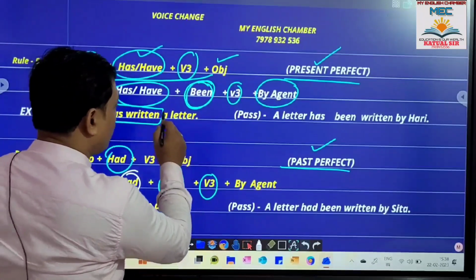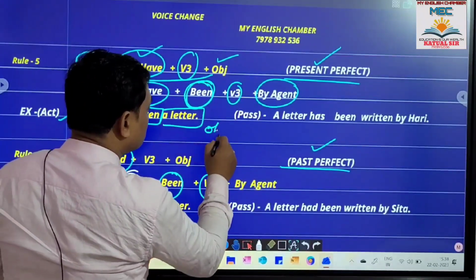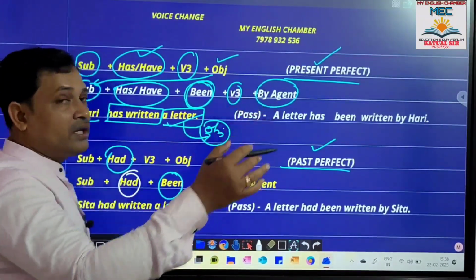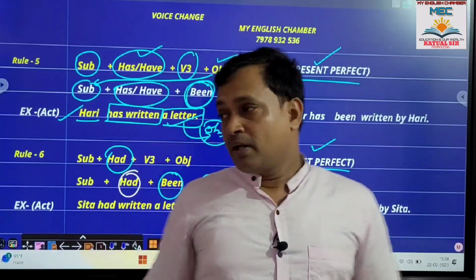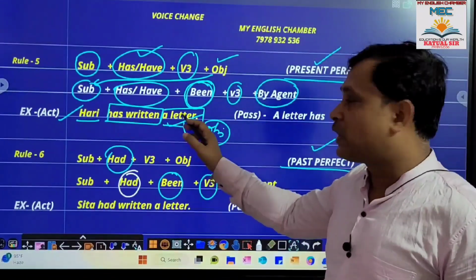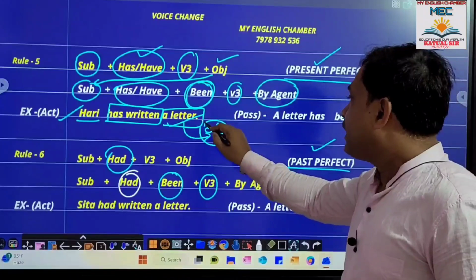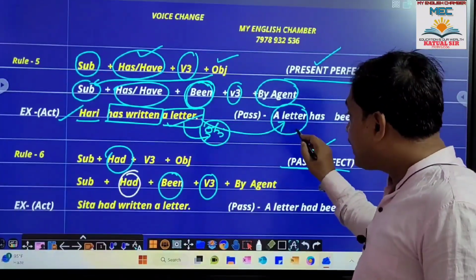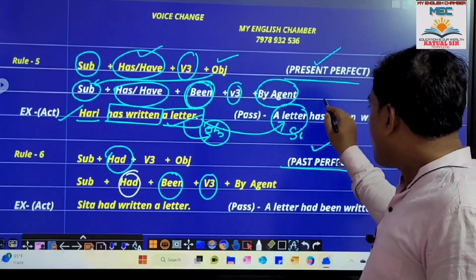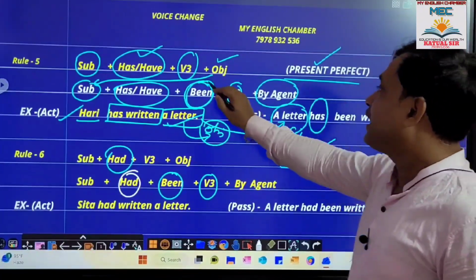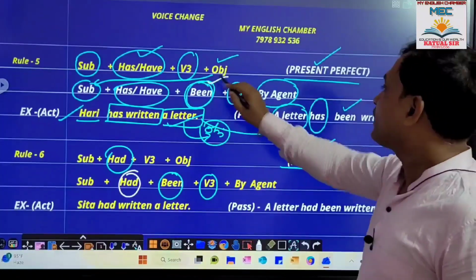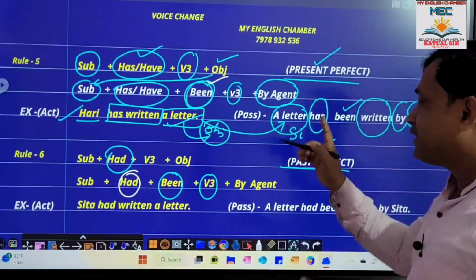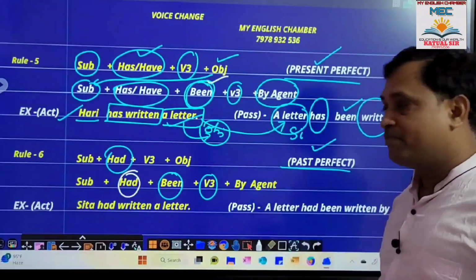Hari has written object. What? If you put the question on what, you will get here object, and it is a letter. So Hari has written a letter. Object is a letter. Take the object as subject in passive. So a letter. Then as a letter is singular, so has will be placed. A letter has. Then according to rule, has been. Clear. Then V3 written. Then by agent. A letter has been written by Hari.